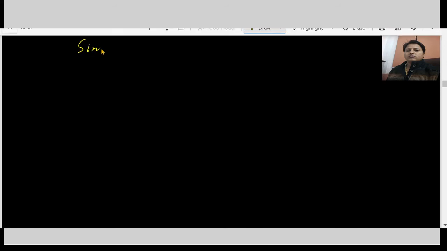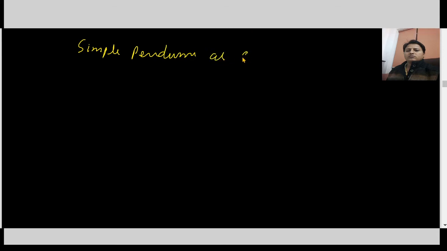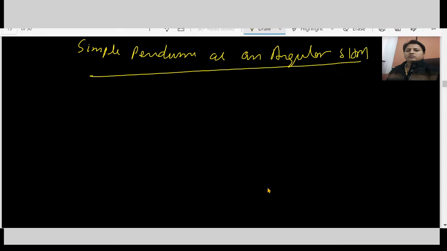What happens if we consider the simple pendulum as an angular SHM? If we consider the simple pendulum in terms of angular acceleration, we have to take torque.